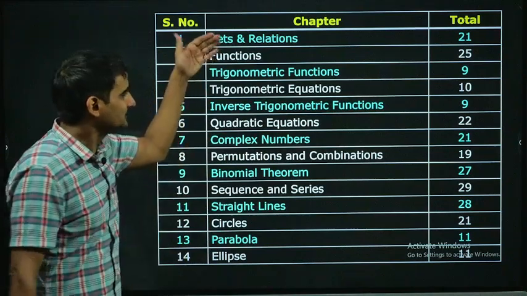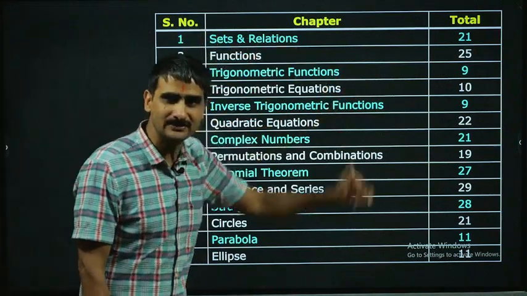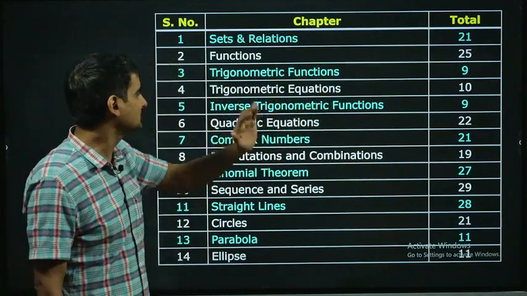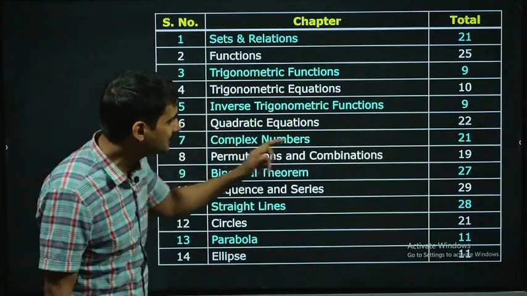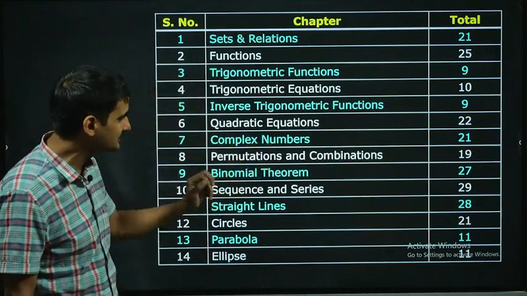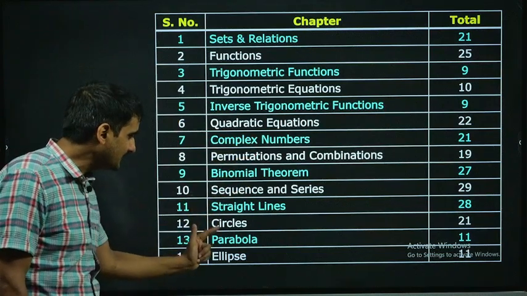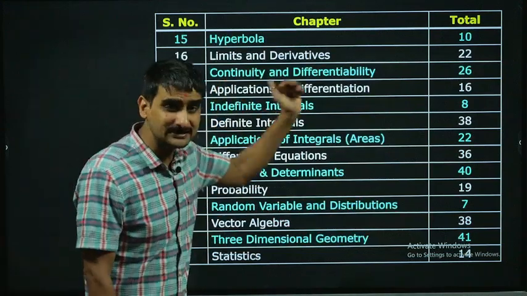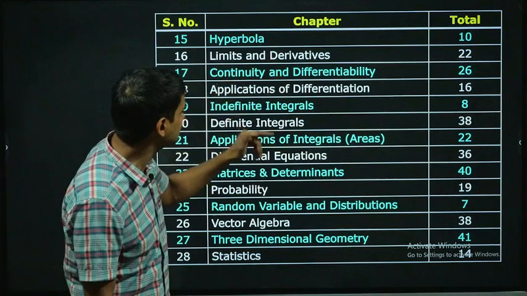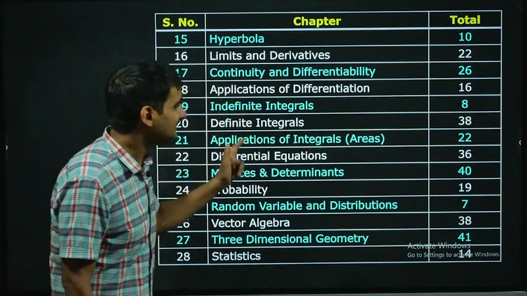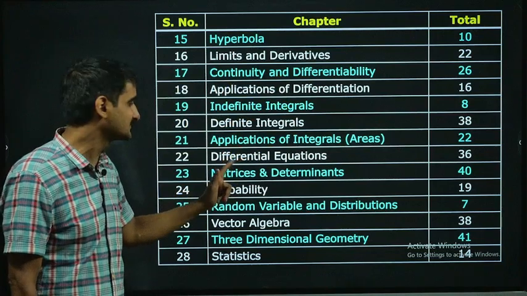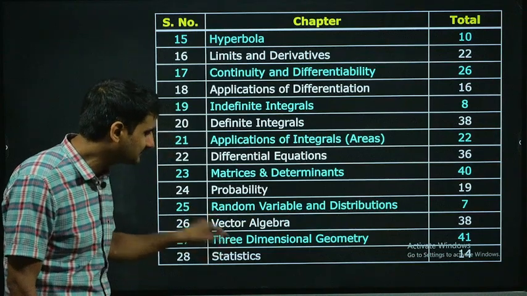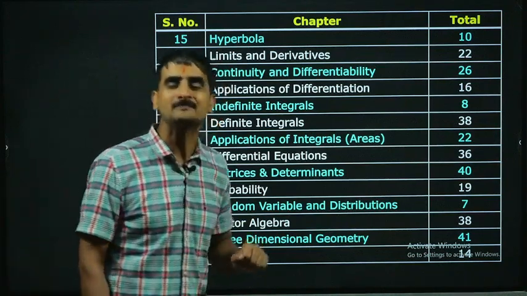So the list is here: set and relation, 1 question has been asked; function, 25; trigonometric function, 9; trigonometric equation, 10; inverse trigonometry, 9; quadratic, 22, 21, 19, 27, 29, 28, 21, 11; see parabola and ellipse. Then look at hyperbola, 10; limits and derivatives, 22, 26, 16, 8, 38. See the number of questions: 22, 36, 40. Probability is 19, but then again see vector algebra, 38; three-dimensional geometry is 41.